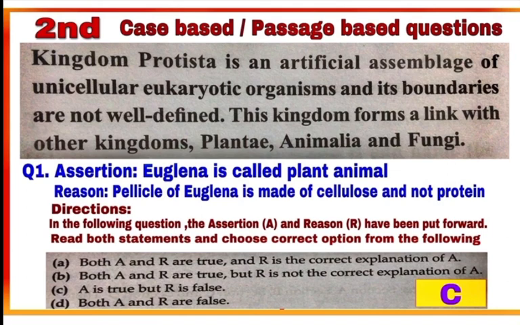Pellicle of Euglena is made of cellulose and not protein. This is a wrong statement. The correct reason for the assertion is that the plant character of Euglena is the presence of chloroplast with chlorophyll and it can make food in the presence of sunlight, and the animal character of Euglena is the presence of pellicle which is made up of protein and not cellulose. Here assertion is true but reason is false. Thus the correct option is C. A is true but R is false. Mark C as the correct answer.